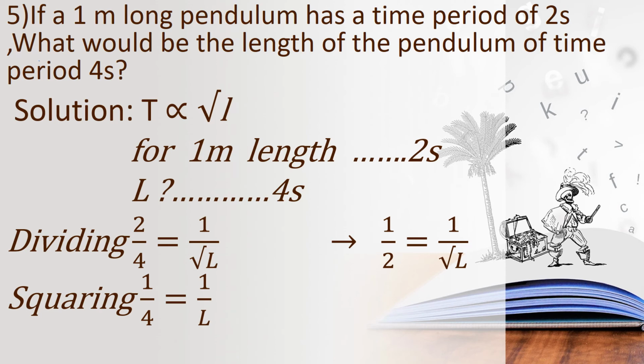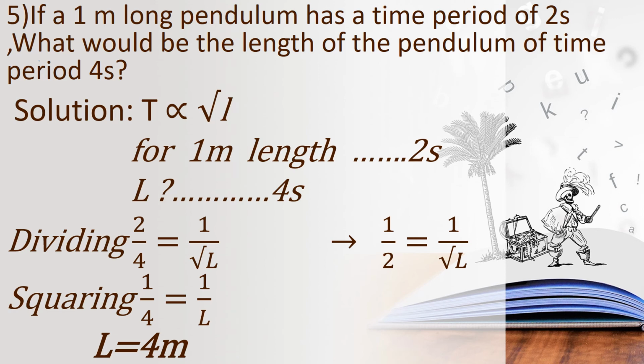Now we can find the length easily, is it children? So what is the length? Say what is the length here? L equal to 4, is it? We are equating, is it children? So 1 equal to 1, so 1 upon 4 equal to 1 upon L. So L equal to 4, okay children? So length equal to 4 meter for 4 seconds time period. Okay children, can you all understood? So length equal to 4 meter.